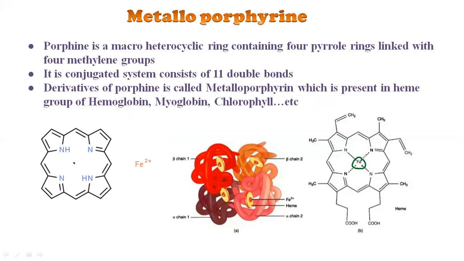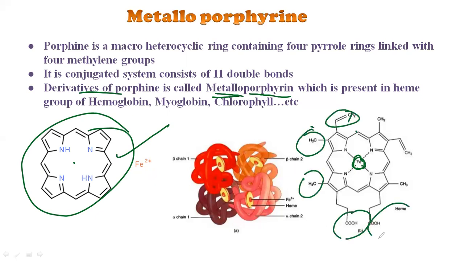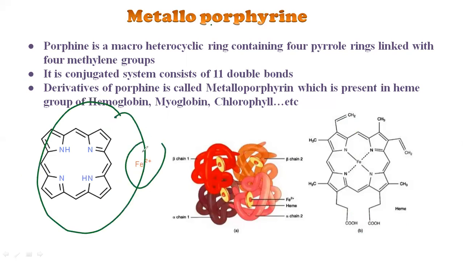This iron is there in between the pyrrole rings. This system is called metalloporphyrin. So the derivative of porphyrin is called metalloporphyrin. This is a porphyrin and this is the derivative of it, because it has methyl, heme group, COOH, everything. Simply, this is the porphyrin. If you place a metal in the central part of this, then it is called metalloporphyrin.